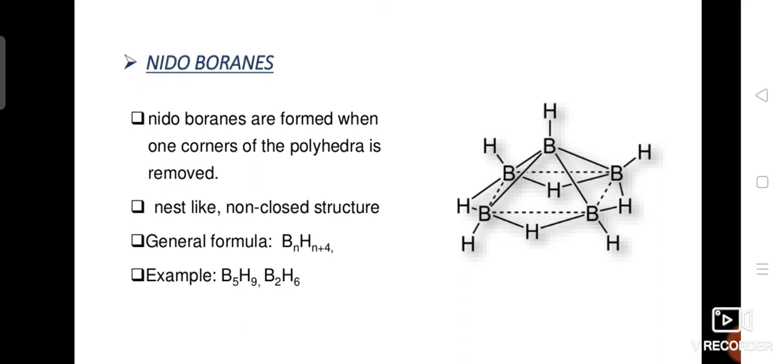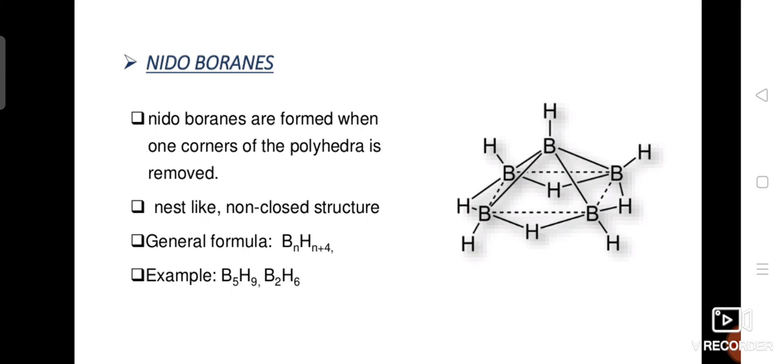How do you calculate these n+2 or n+1 electron pairs? This can be calculated by Wade's rule. As per Wade's rule, we can calculate the number of skeletal electrons present in boranes, carboranes and metallic clusters.